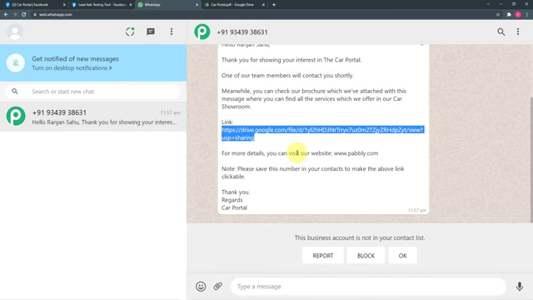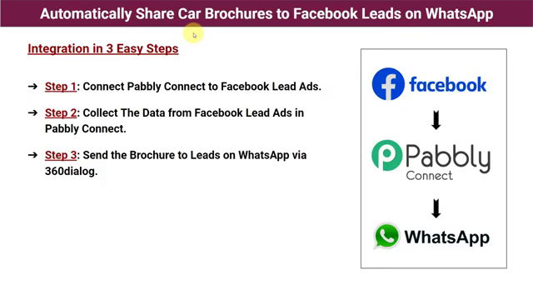So let me give you the easiest possible steps so that you can also make this automation or integration between your Facebook lead ads and WhatsApp. So guys, these are the 3 easy steps by which you can also make this integration or connection between your Facebook lead ads and WhatsApp. So step 1 is connect Pabbly Connect to Facebook lead ads. So first of all, we are going to open Pabbly Connect and connect our Facebook lead ads with Pabbly Connect.